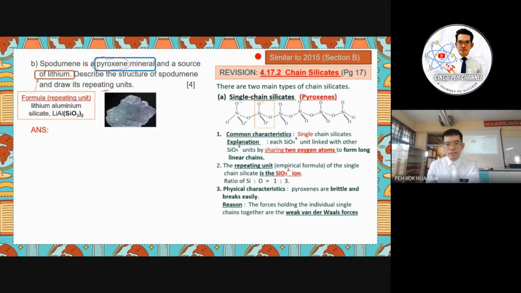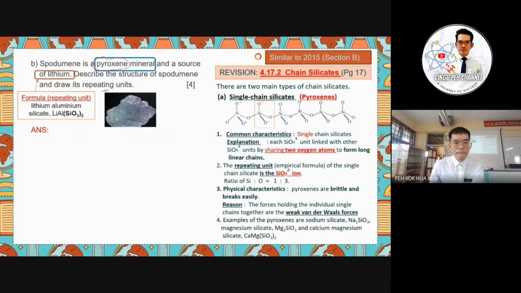And the physical characteristics, we advise students to memorize all the info here, although the question here does not ask you about the physical character. But this is the minimum info you have to memorize. So the pyroxenes are brittle and break easily because the individual single chains are held by weak van der Waals forces. The question here does not ask you to give examples, just describe the structure and draw the repeating unit. So the examples we learn through the notes will be sodium silicate, magnesium silicate, calcium magnesium silicate. So here is actually lithium aluminium silicate.